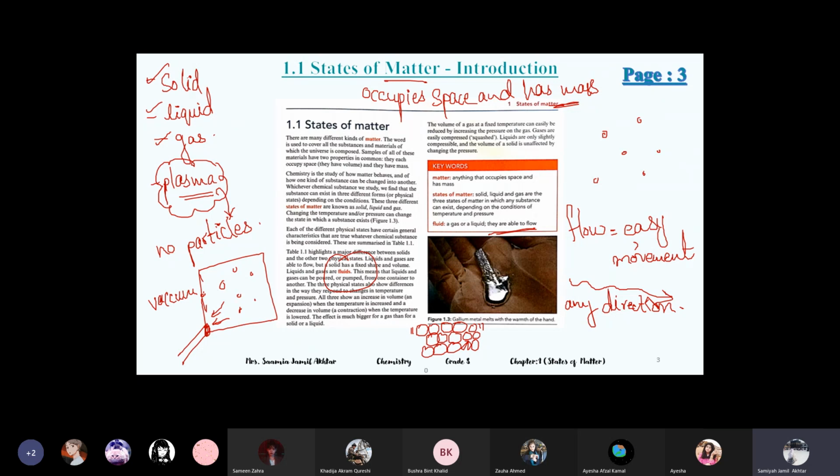One more very important thing: in chemistry, you should know the reason for everything, why this is happening. If solids are not fluids, then why are they not fluids? Why can they not flow? From a scientific point of view, everything has a reason. Whatever is written in chemistry must have a reason. So if liquids and gases flow, then why do they flow, why are they known as fluids? You should know the reason for it.